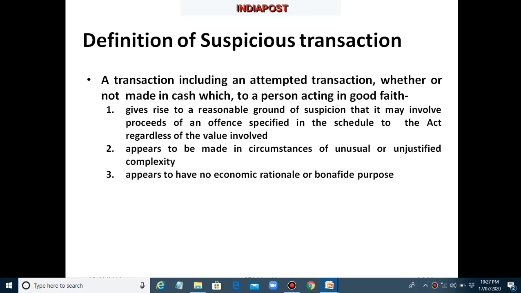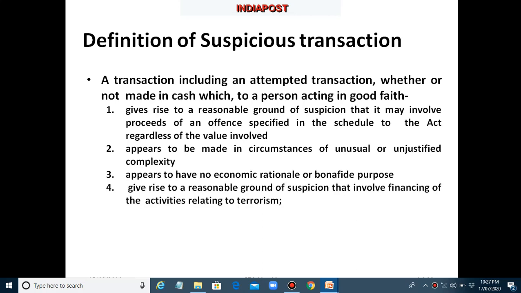Transaction which appears to have no economic rationale or bona fide purpose. Suppose if a student is making a deposit for huge sum into his account, then it should be reported in STR because there is no economic rationale.